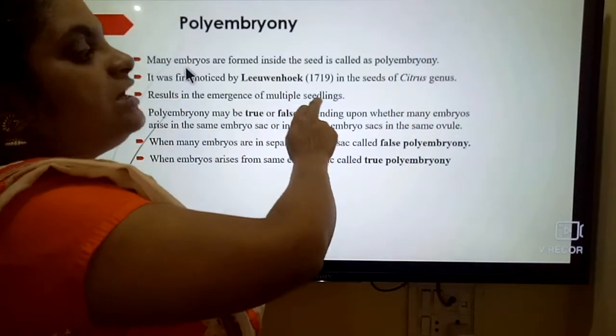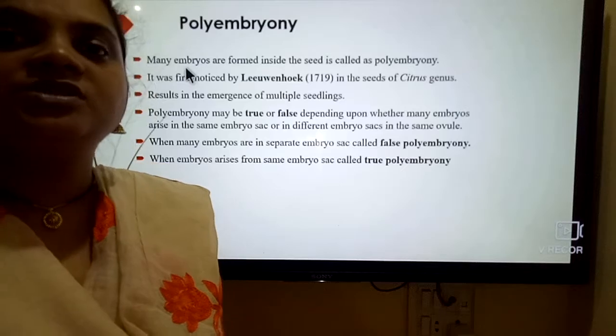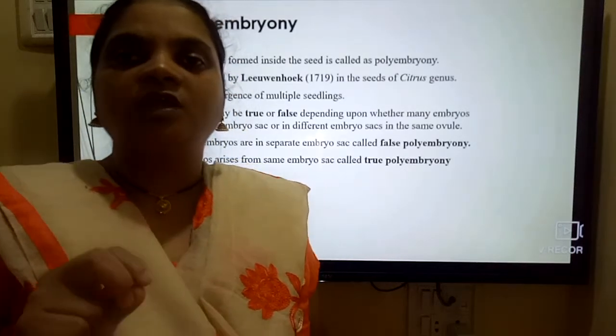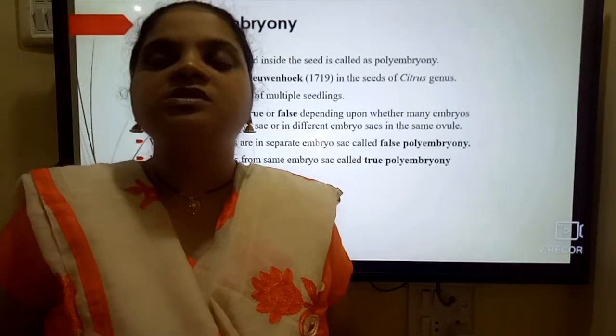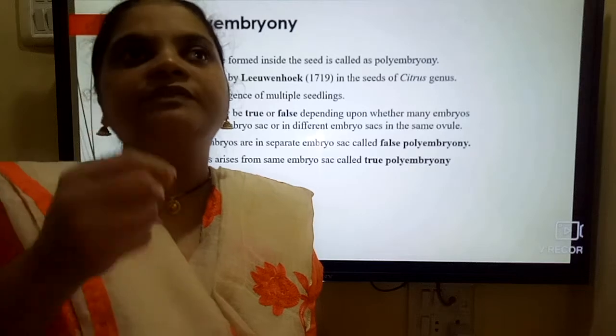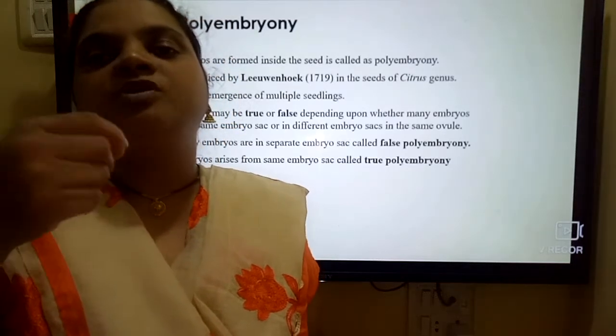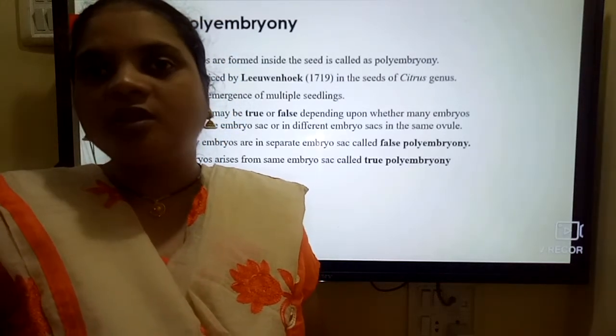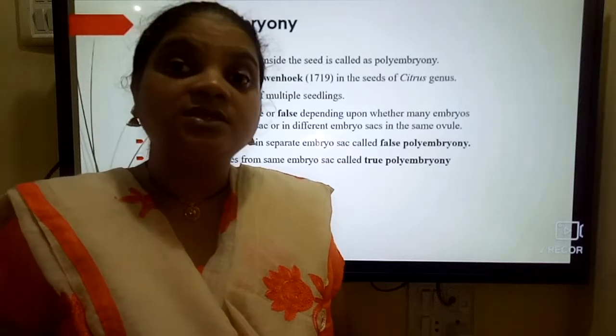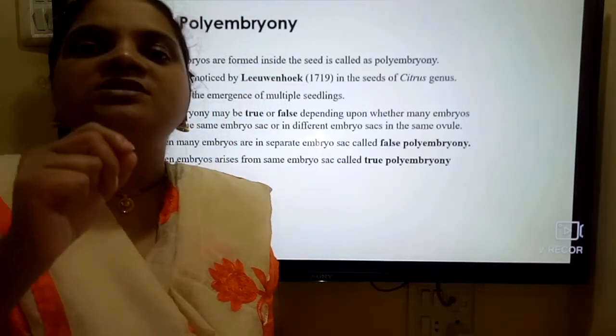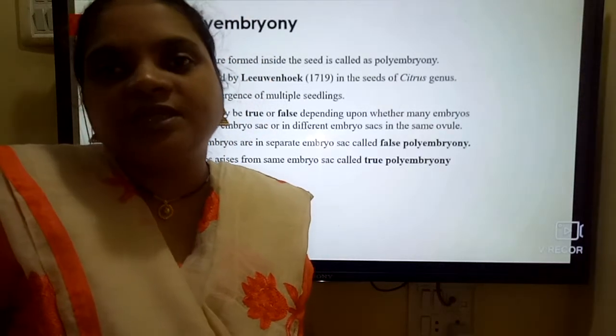He observed multiple seedlings. When the seed undergoes germination, the embryo germinates and forms a white, node-like structure, which is called the seedling. So here one seed produces more than one seedling.